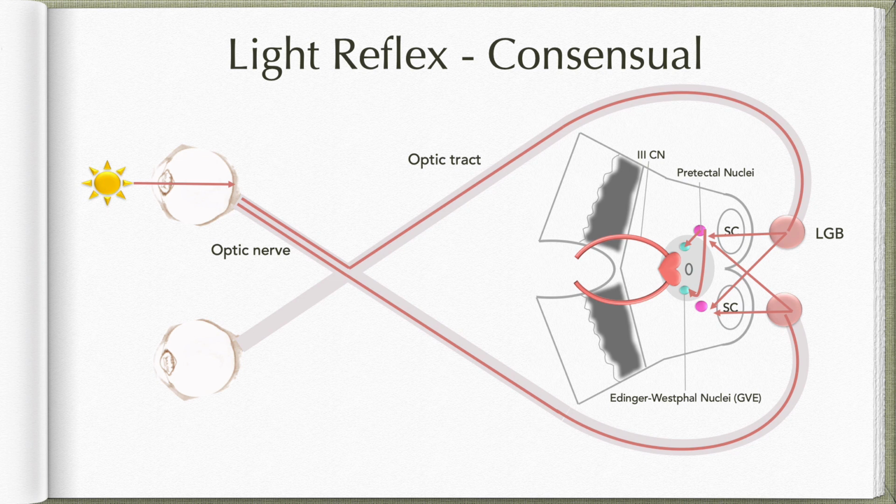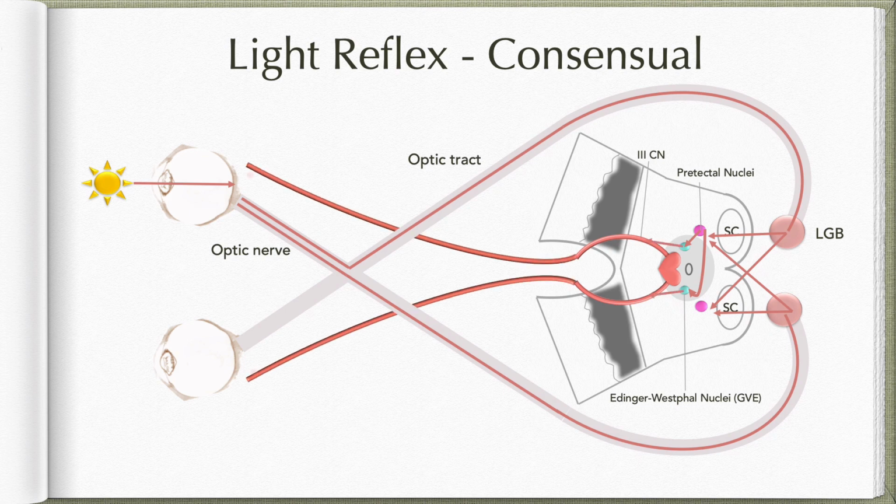And as we said earlier, from the Edinger-Westphal nuclei, the preganglionic parasympathetic fibers will travel through the oculomotor nerve, relay in the ciliary ganglion, and postganglionic fibers go through the short ciliary nerves to the sphincter pupillae of both eyes. Therefore, we get not only a direct reflex, that is the pupillary constriction of the same eye, but we also get a consensual response, that is pupillary constriction in the opposite eye. So this reflex arc is at the level of the midbrain.